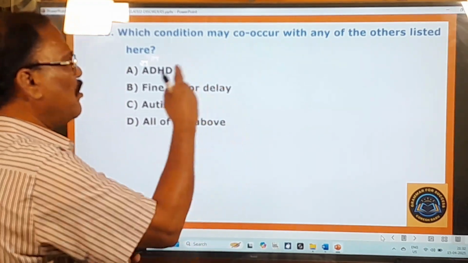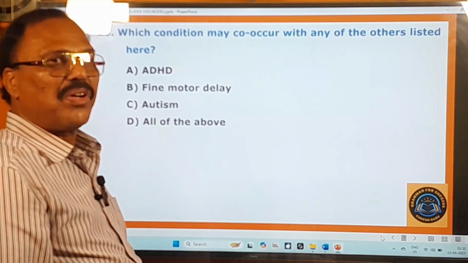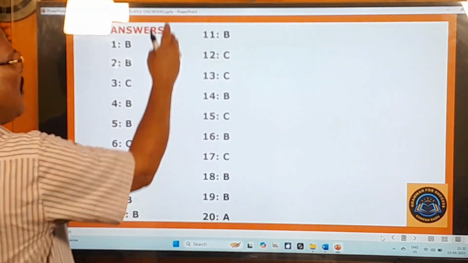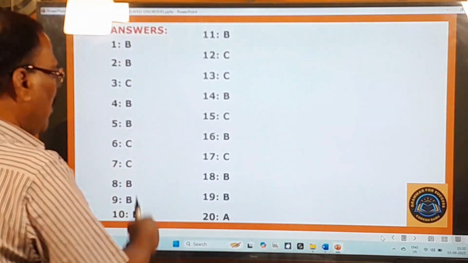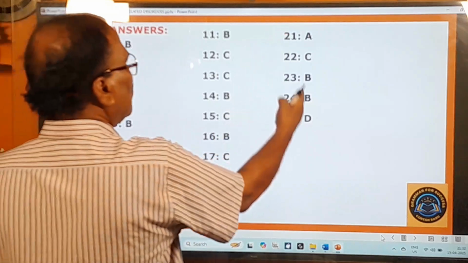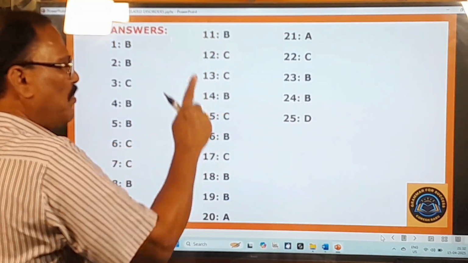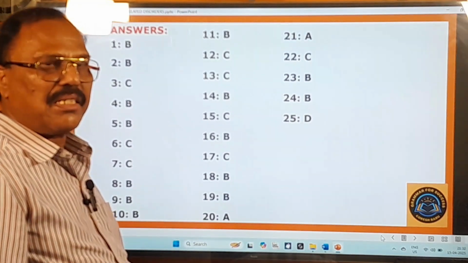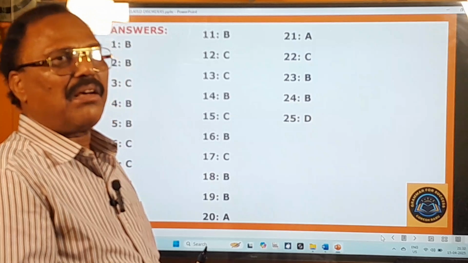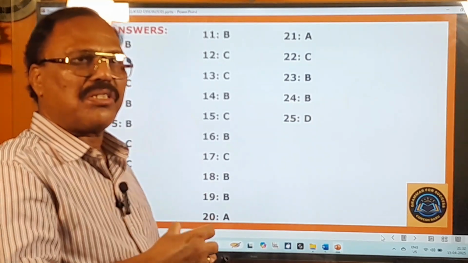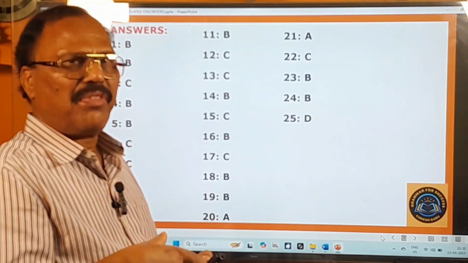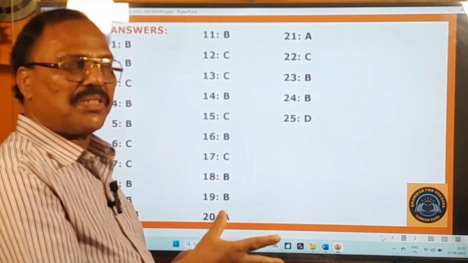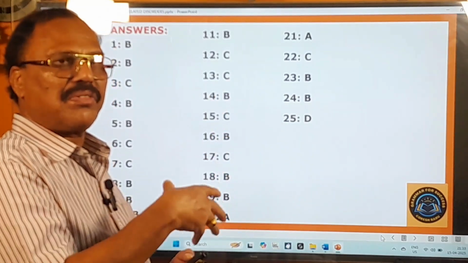And now let's move on to look at the answers for all these 25 questions. These are the answers for the questions from 1 to 10. These are the answers for the questions from 11 to 20. These are the answers for the questions from 21 to 25. So these are all the answers for the questions that I have given you in this exercise. Please, first of all, you try your best to answer these questions on your own. If you cannot answer any one of them, leave it, and then you go to this last slide, and you can find here the answers for all these questions, and you can check your answers with these answers.